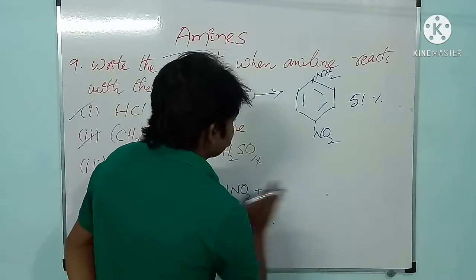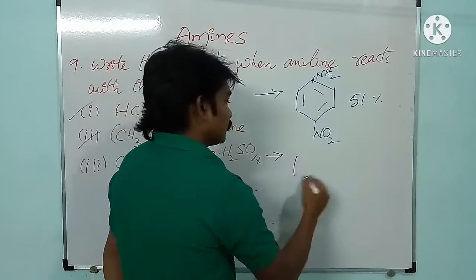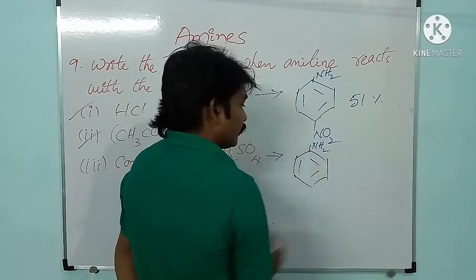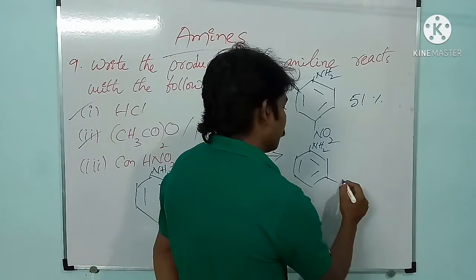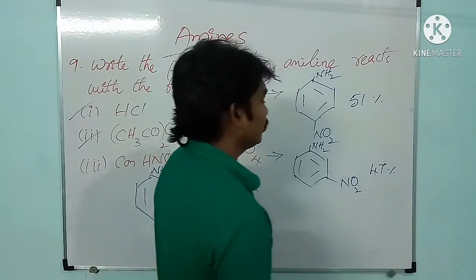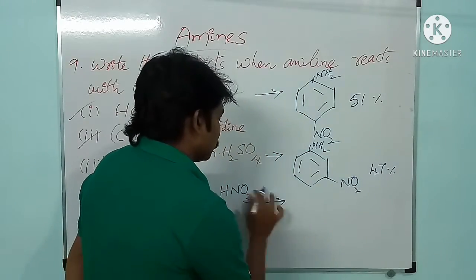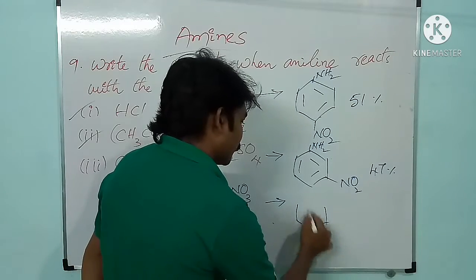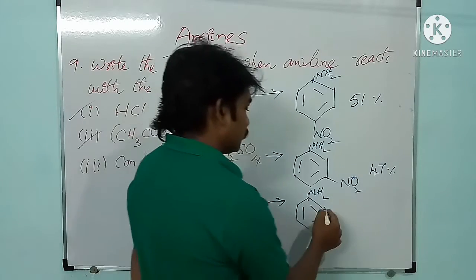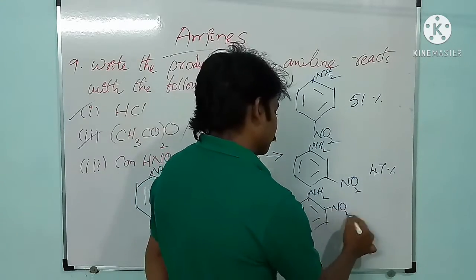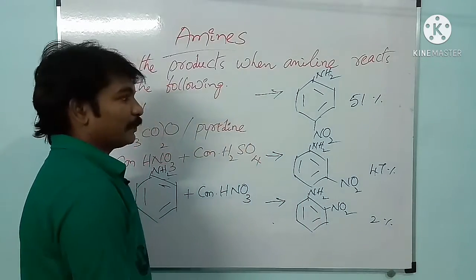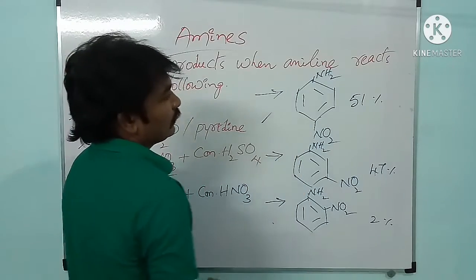And next one, nitro group at meta position. It is around 47%. Okay, and the third possibility is aniline and nitro group at ortho position, around 2%.